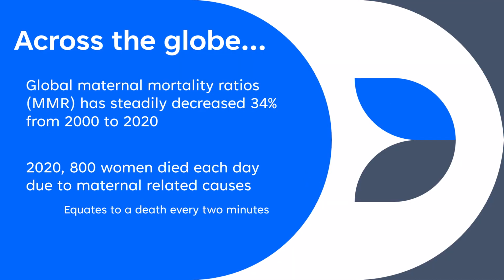Recent global efforts have been successful in declining the rates of maternal mortality, but the rates are still astonishingly high. This is due to developments in improved sanitation, increase in skilled professionals, and focuses on closing health disparities. It's been found that from 2000 to 2020, the maternal mortality ratio across the globe has decreased 34%, which in 2020, 800 women died each day due to maternal-related causes. Unfortunately, that equates to a death every 2 minutes.